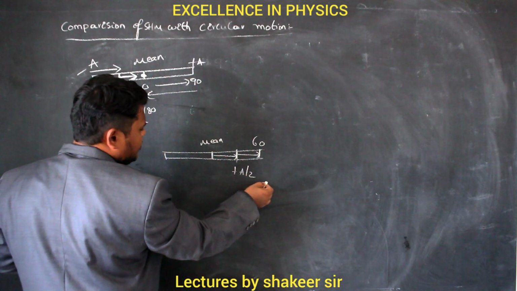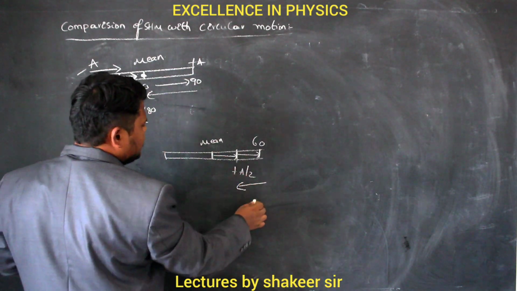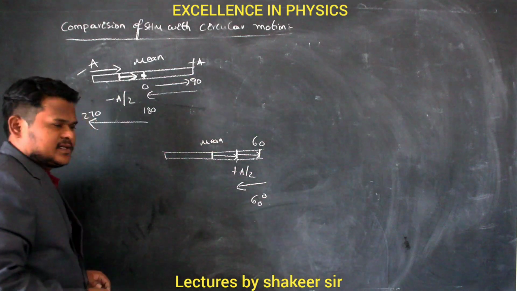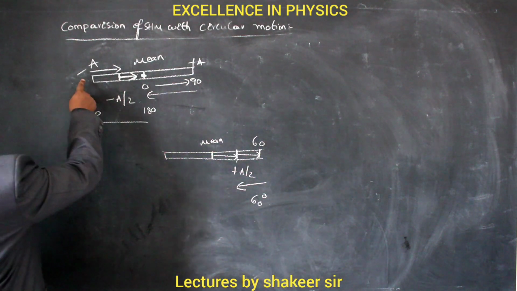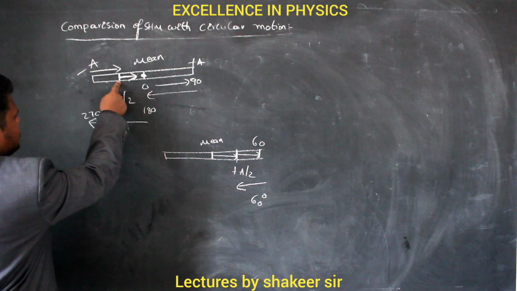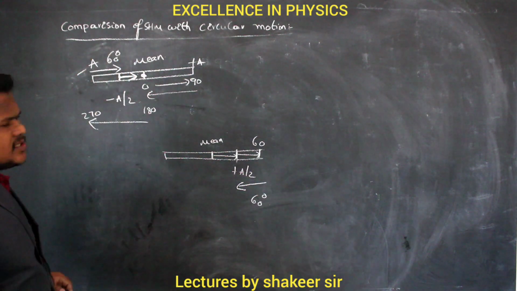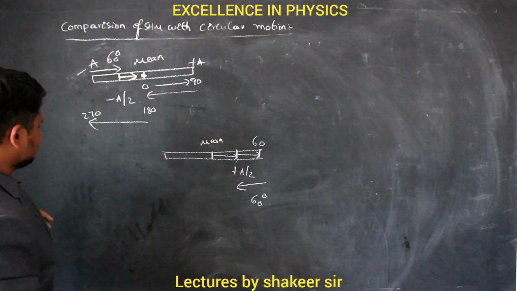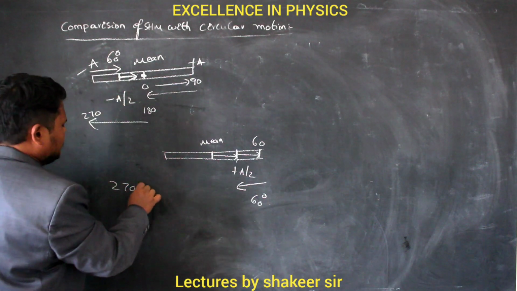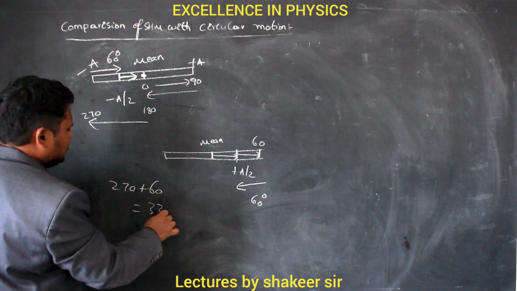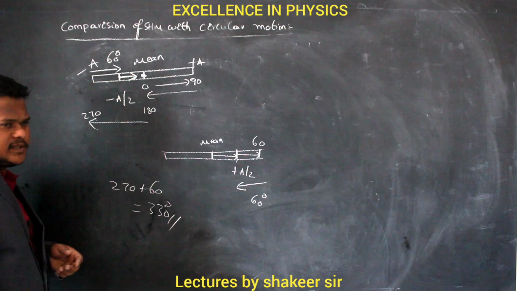It means from the extreme position to half of the displacement, it has to cover 60 degrees. So from the extreme position to a distance of a by 2, it has to cover an additional angle of 60 degrees. So 270 plus 60 is how much? 270 plus 60 is equal to 330 degrees in total. Clear?